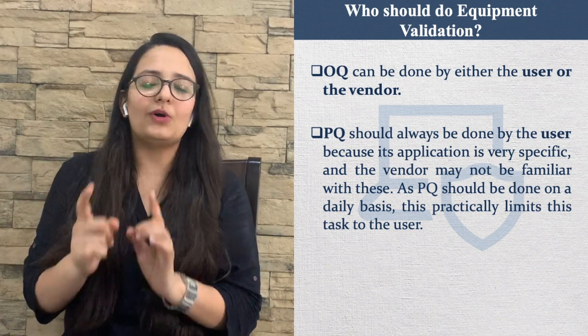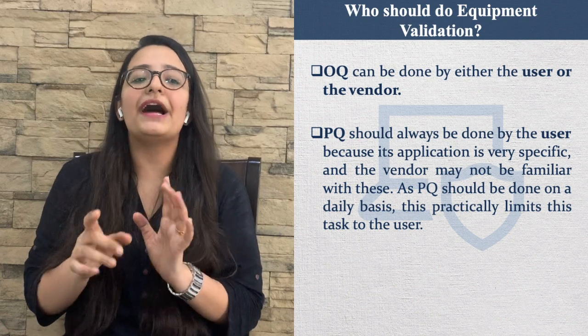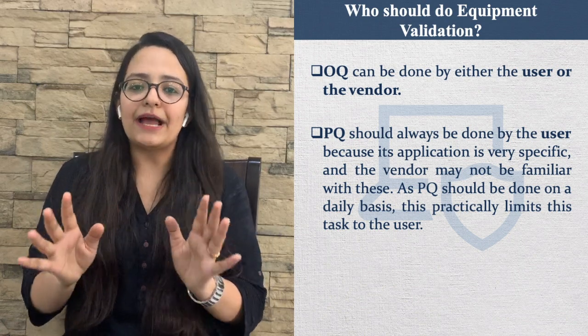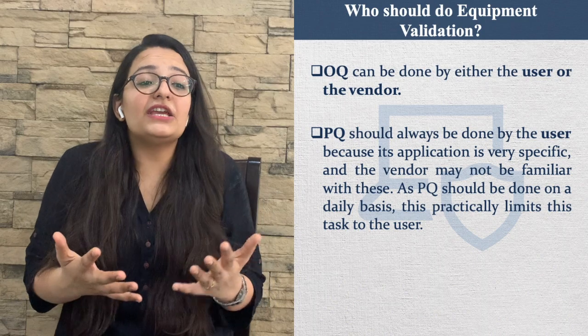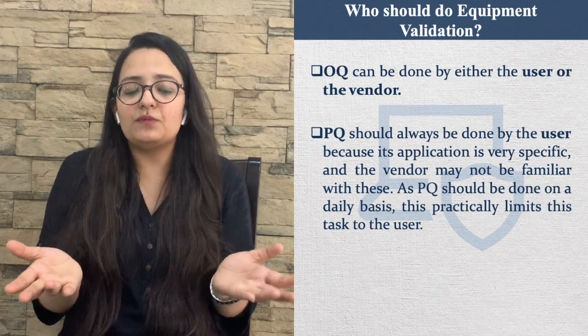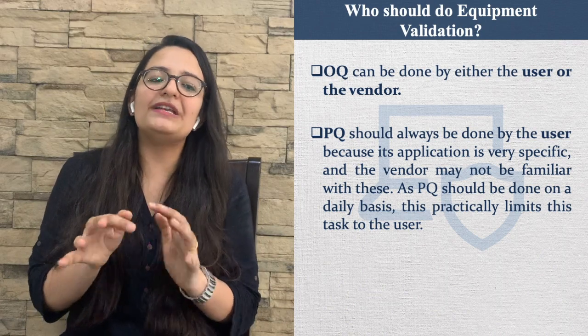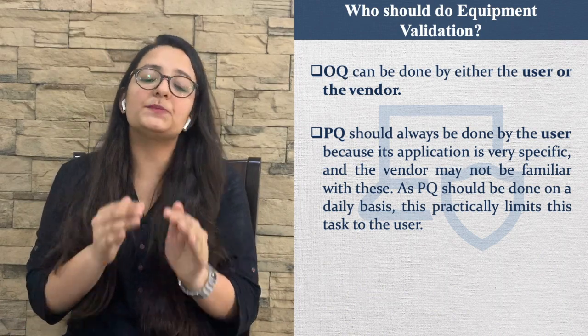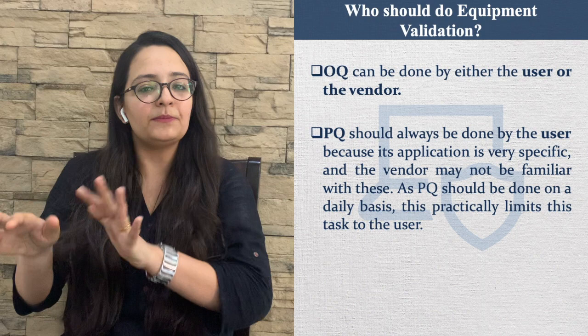Performance qualification should be done only by the user because its application is very specific and the vendor may not be familiar with it. So PQ should be done on a daily basis, and this task is limited to the user.